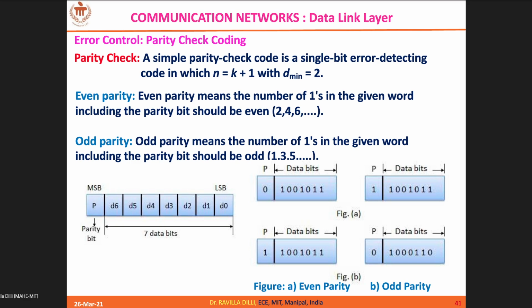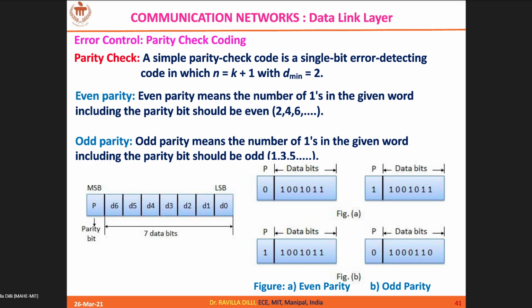And coming to parity checking codes, we have even parity and odd parity. The definition of even parity means that the number of ones, including the parity bit, should be even. For instance, you can see here 100 1011. This is the data given to you. The parity bit to be generated for this data is 0, because the total number of ones should be even. So that is called even parity.